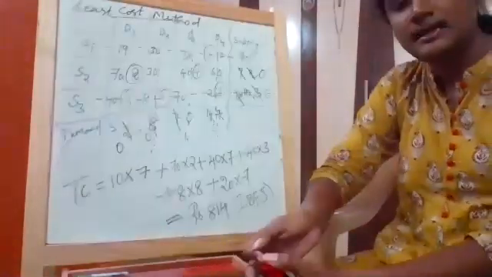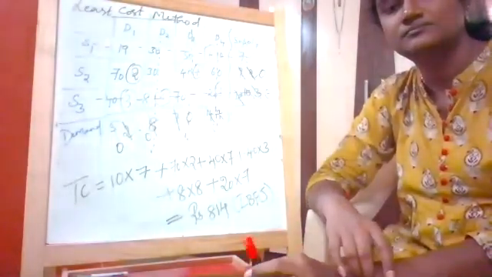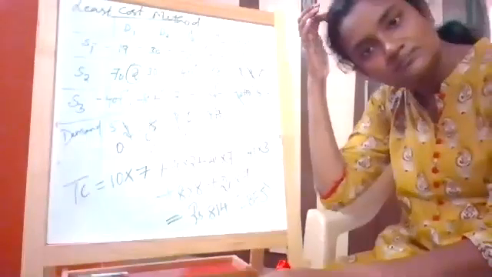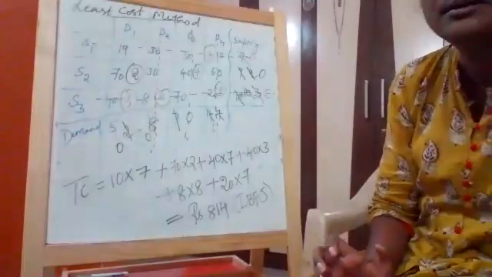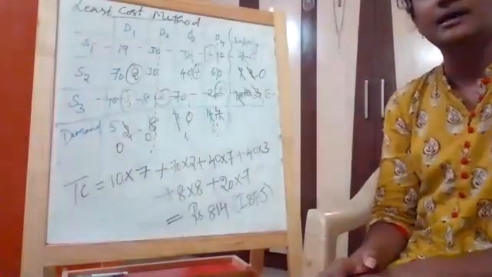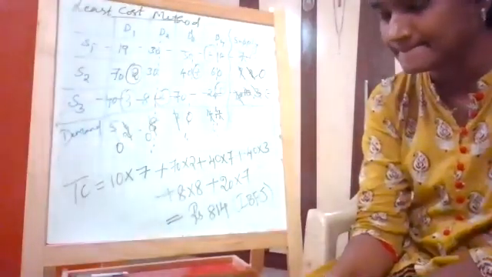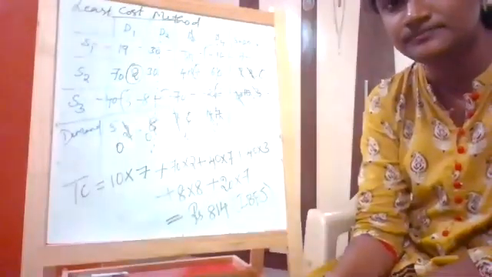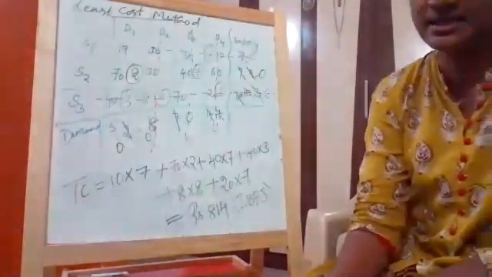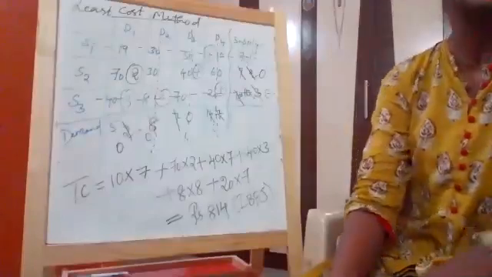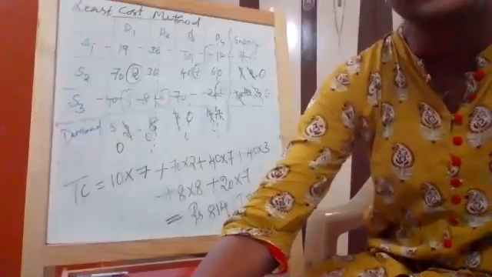Am I clear? Any doubt in this? No, ma'am. Is everyone clear? Have we arrived at this cost? Yes, ma'am. Okay. Shall we see? Who interrupted me? Any doubt? No, ma'am. Okay, fine. I'll just go with the next method. We will see what happens with the cost in that particular method. Okay, girls? Fine.